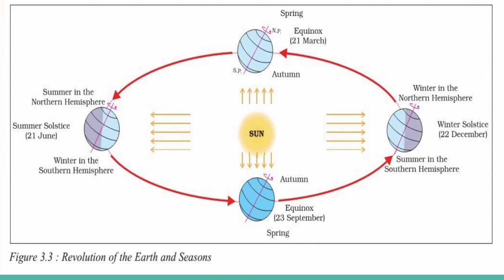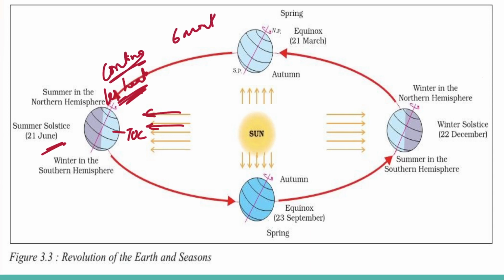In this figure, you can observe that on June 21st, the northern hemisphere is tilted towards the sun's rays, and the sun's rays fall directly on the Tropic of Cancer. As a result, these areas receive more heat, and the areas near the poles receive very little heat, as the rays of the sun are slanting. The North Pole is inclined towards the sun, and places beyond the Arctic Circle experience continuous daylight for about 6 months.